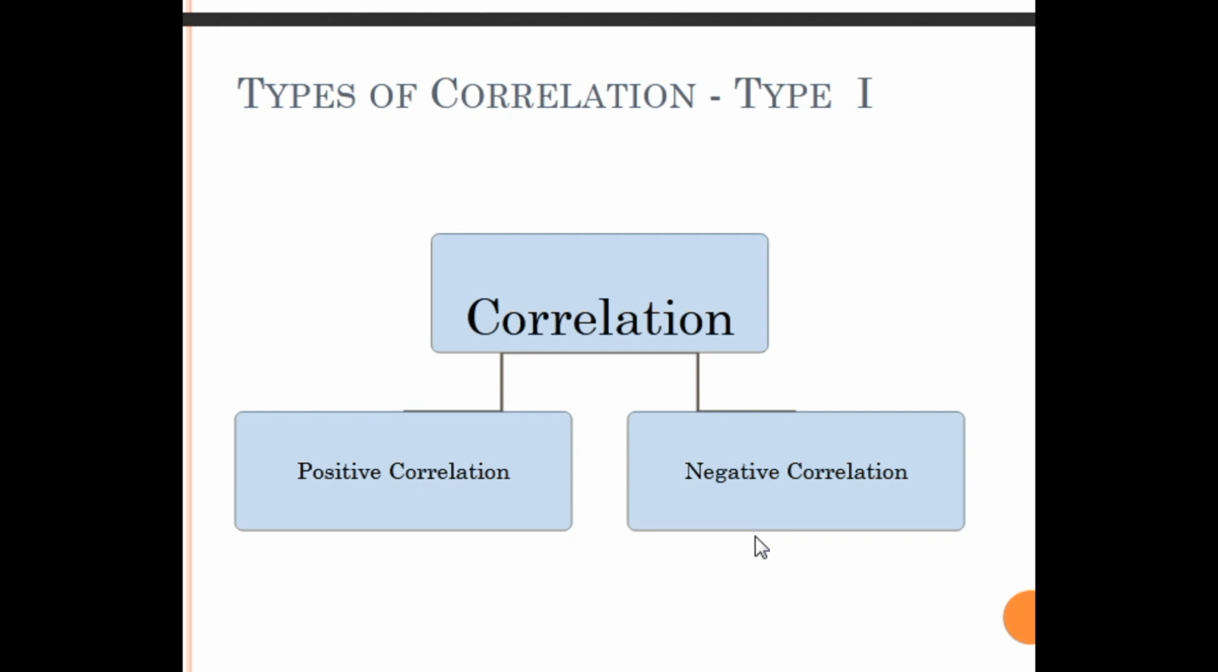Now move to the next one, types of correlation. What are the different types of correlation? So the first type, see this one. I classify into three types here. The first type of correlation is positive and negative.